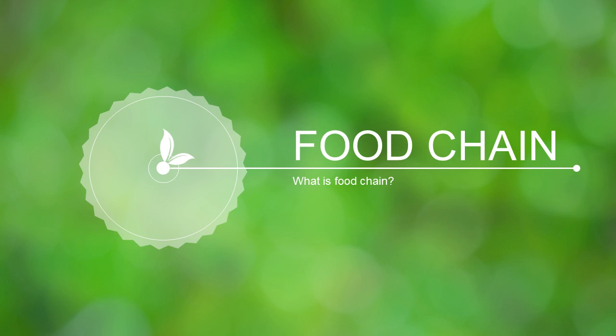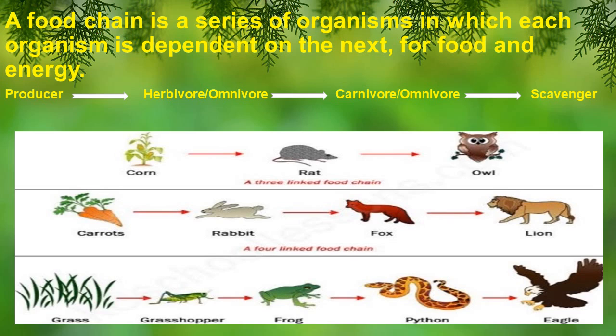Starting with the first topic, food chain. Now let's start with the proper definition of food chain. A food chain is a series of organisms in which each organism is dependent on the next for food and energy. What do we mean by this? It means that a food chain shows how each living thing is connected to each other and how they get their food and how energy and nutrients are passed from one organism to another. This is what a food chain shows.